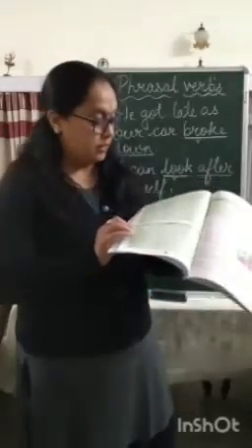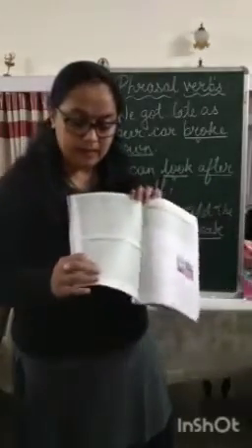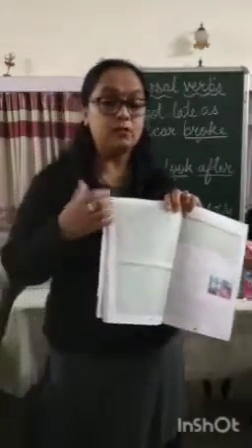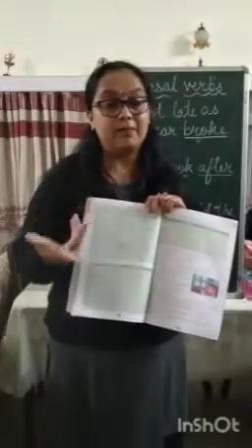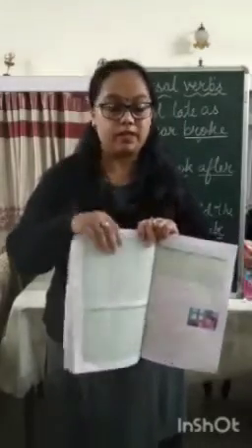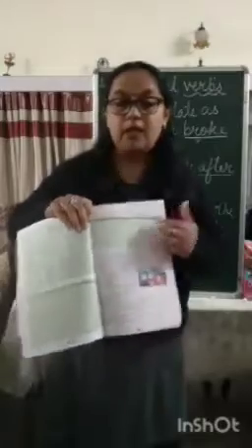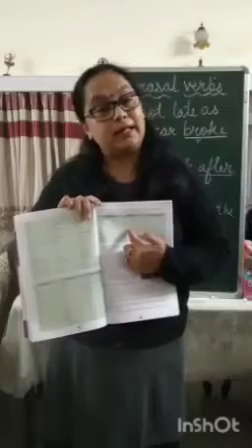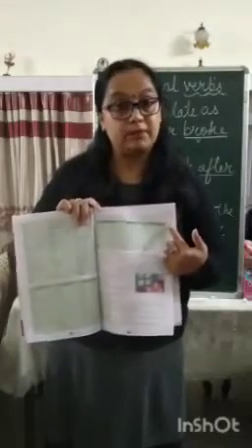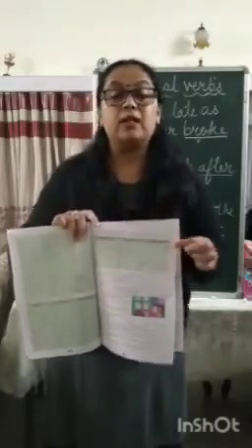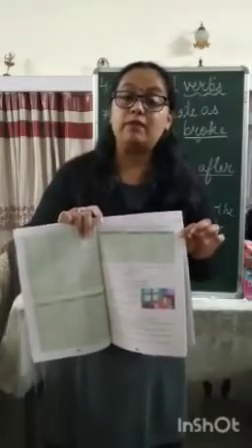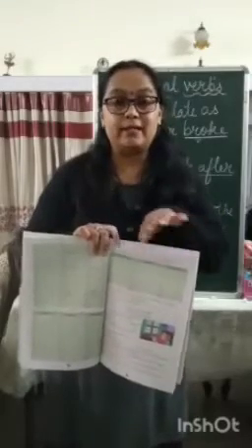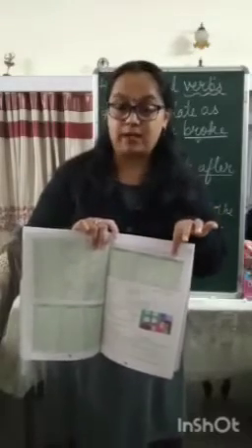Okay, now let's see this one. I'll just give you an example. Sometimes the three forms of verbs are the same. All three forms of the verbs are same. For example, if you see on this page, cut is the present tense form of the verb. When it comes to past tense, again it is cut, and when it is the past participle form of cut, again it is cut. So there are some verbs which have the same form in all the three tenses: present tense, past tense, and past participle form.